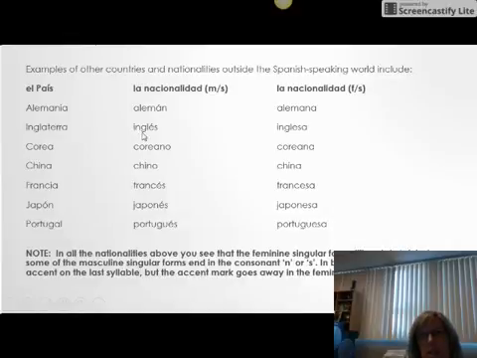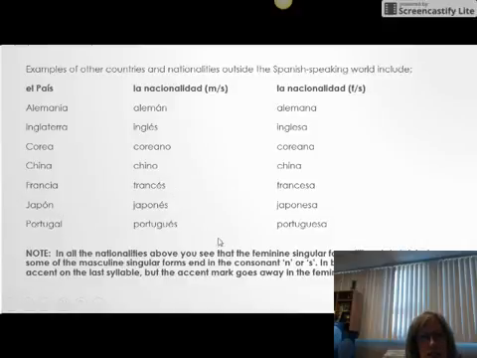The person is inglés, English, which is also the language, and inglesa for a female. Korea would be Korean, coreano, coreana. China is obviously China. That's the country, but the nationality is chino for a male, Chinese, or china for a female. Then we have Francia, France, Japón, Japan,